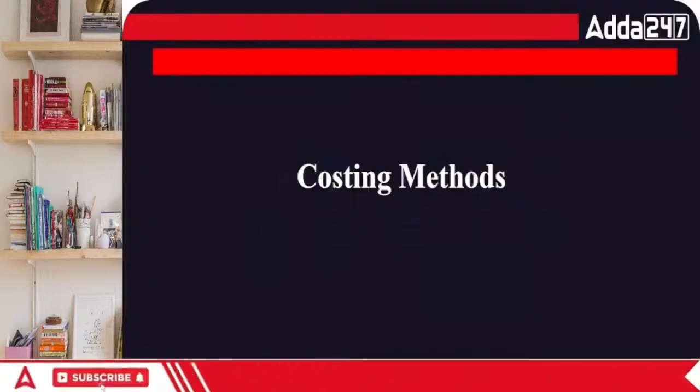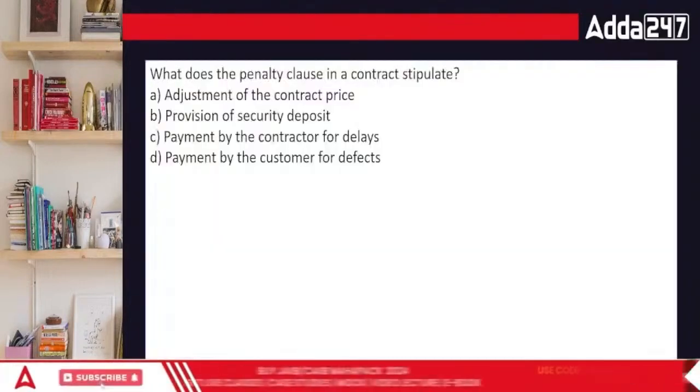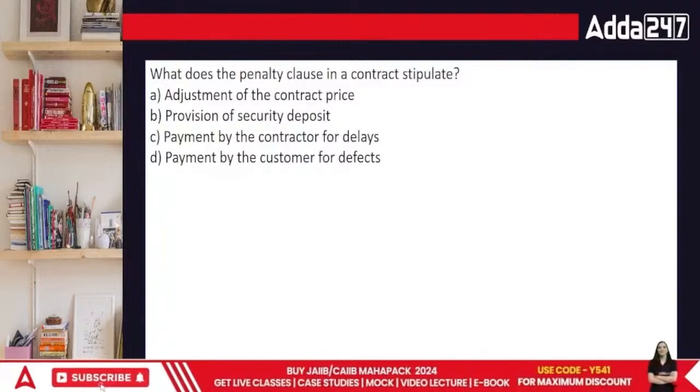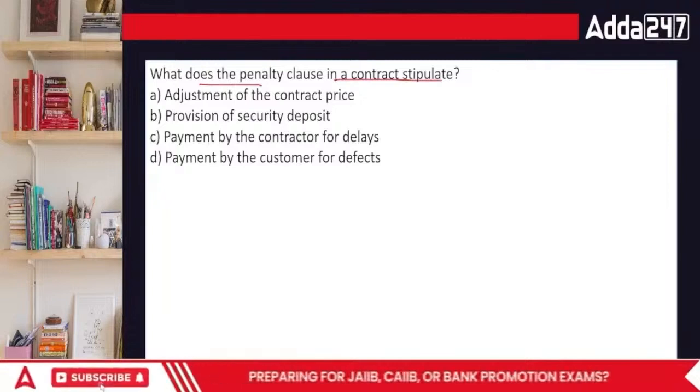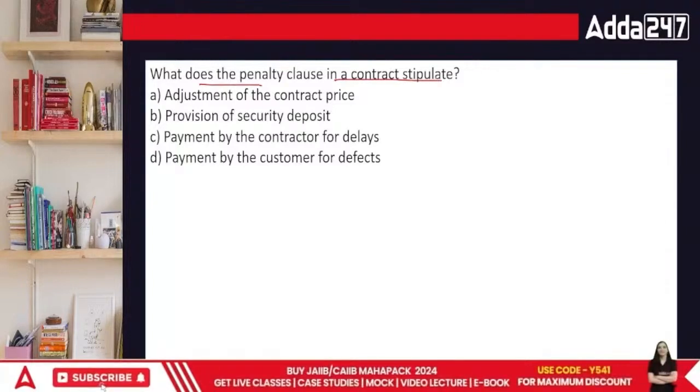Okay, let's go to our class, everyone. We were talking about the costing methods. How do we define the costing methods, everyone? Here comes the question now. What does the penalty clause in the contract stipulate? Penalty clause. There's a penalty clause, indeed. If you're taking a lot of time, then this is what we'd be looking forward to now.